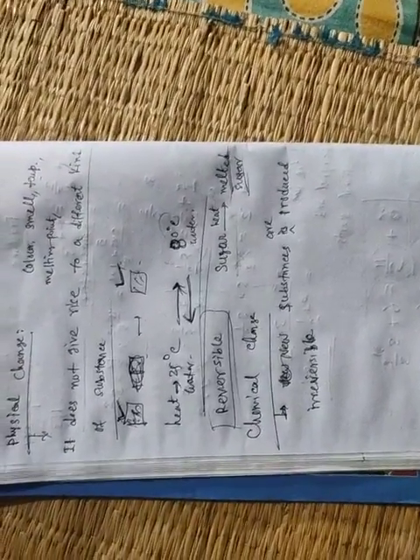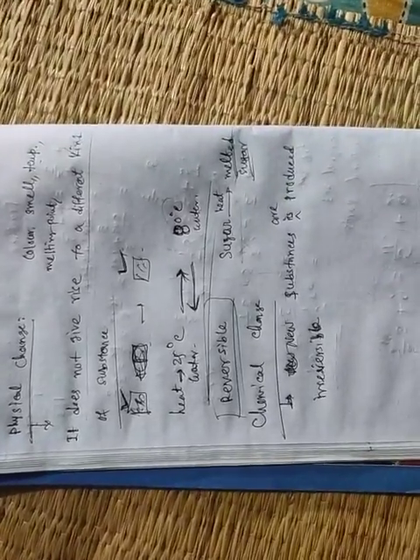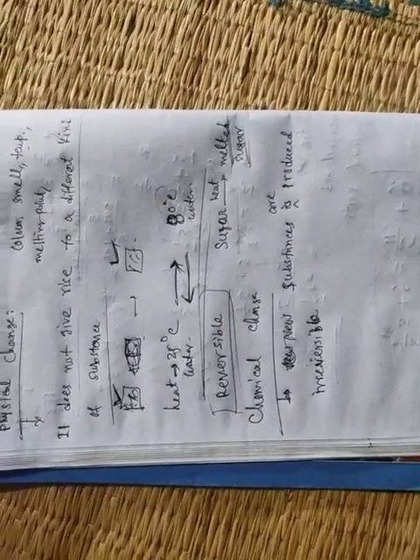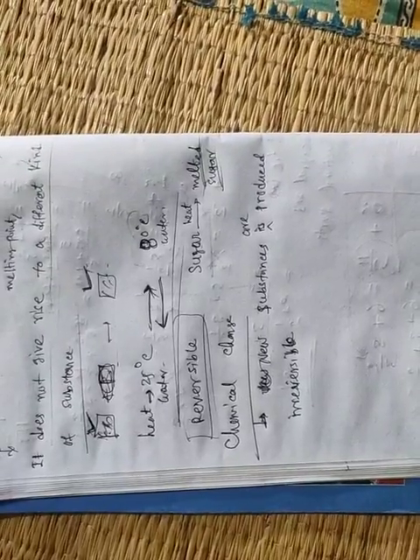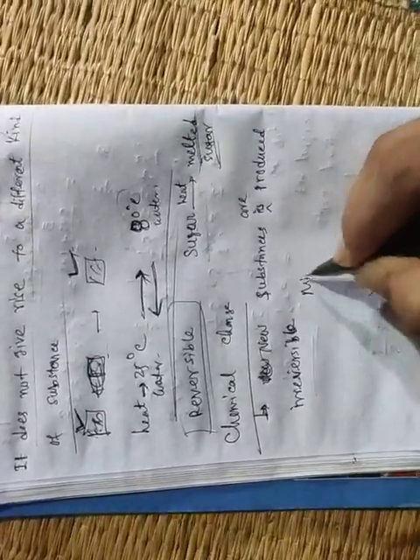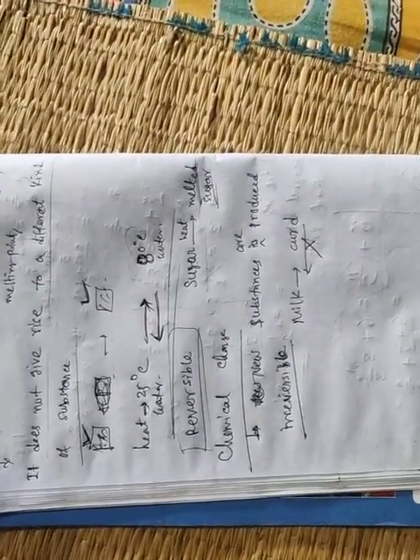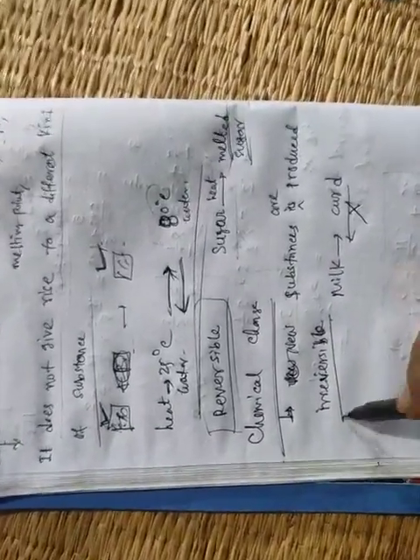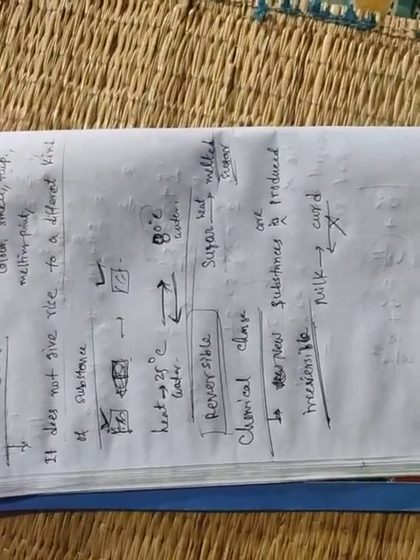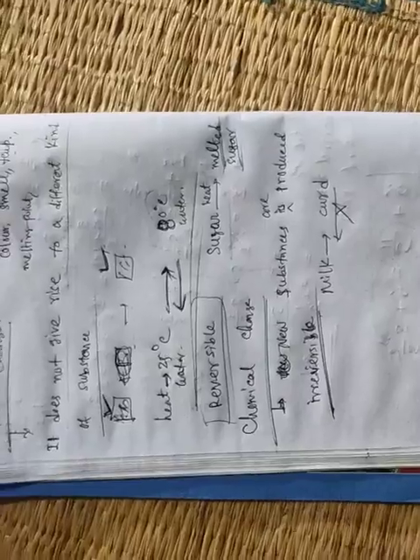Example, germination of seed. Milk changes into curd. Can we get the milk from the curd again? No, it's not possible. That means we cannot reverse the process, milk to curd. Curd to milk is not possible. That means the process is not reversible. That's why it is called an irreversible change. Clear? So for chemical changes, new substances are formed, and irreversible means if we reverse the process, we cannot get the previous product.